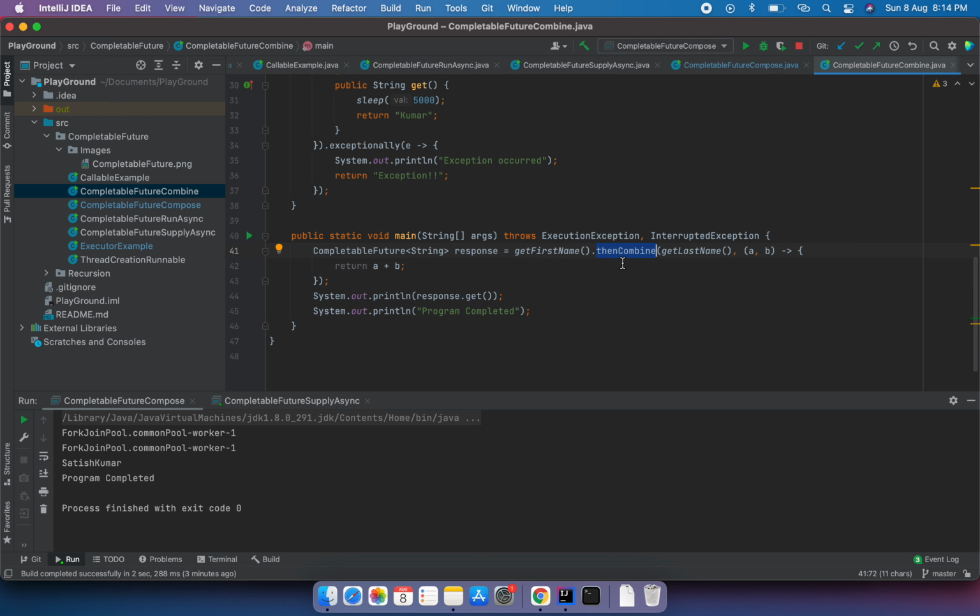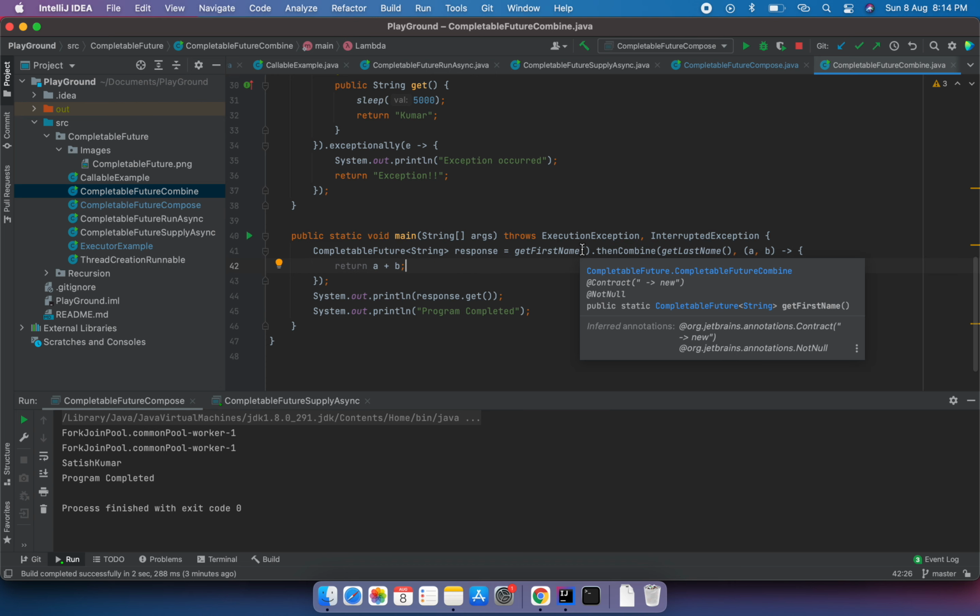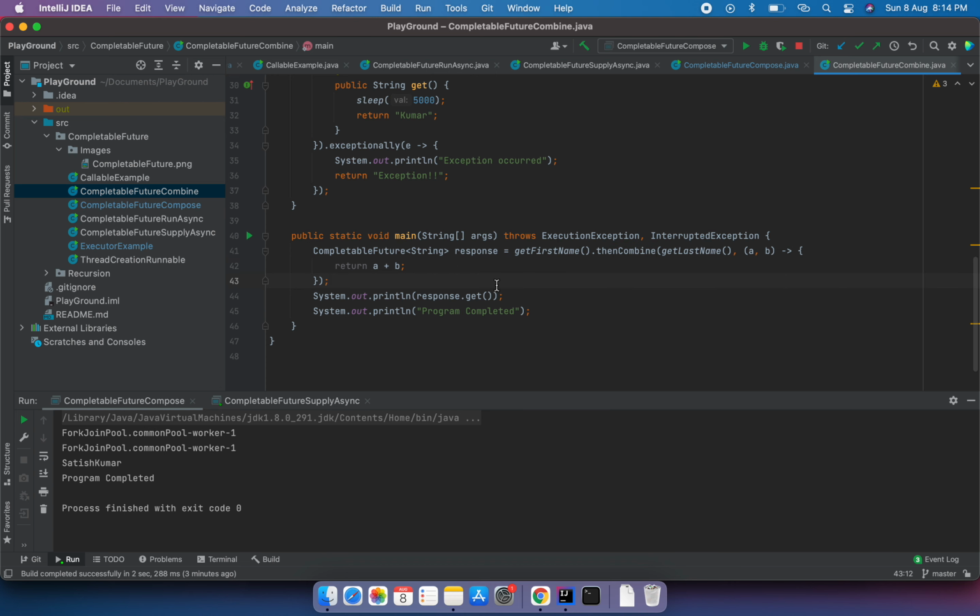So this is the addition here, and apart from that we have a thenCombine method as well. So what is the advantage of using thenCombine, and what is different from thenCompose? In thenCompose, we noticed that first it gets the first name, and once the first name has been returned, only then will it call get last name. So there is a dependency: the get last name method will only be called when get first name returns a completable future.